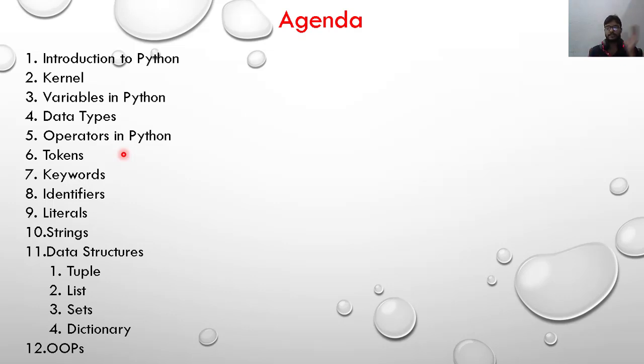Data structures are different things. If you want to store a collection of data in a single variable, then data structures come into play, where you understand tuples, list, set, dictionary, etc. And what is OOPs, object oriented programming, where we define a class. We have to store student details, so we use the first class to insert the student's details. In the second class we display the student details.